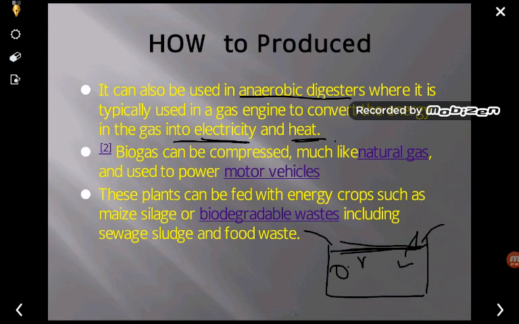So this plant can be fed with the energy crops such as the silage, जो waste होता है from the maize. So these biodegradable wastes, including the sewage sludge, food waste, etc., can generate gases, and these gases are normally methane, carbon monoxide, carbon dioxide, hydrogen sulfide, etc. But methane is the main component of the biogas.